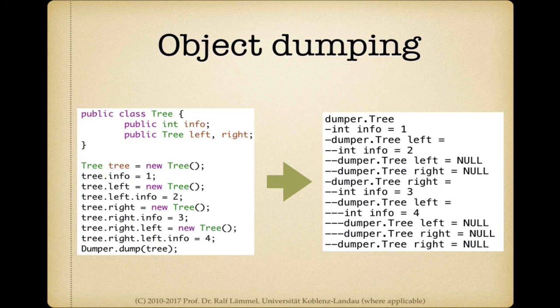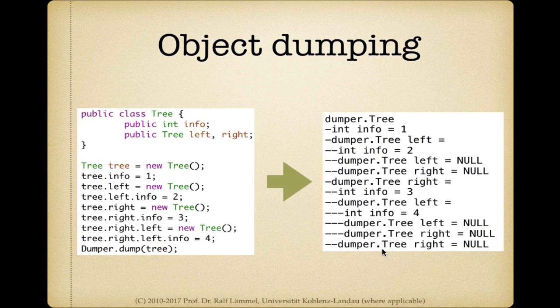Our first example shall be object dumping. We imagine that given any sort of object graph, we would like to print out the object graph in a nice way, so that we use indentation to convey the structure. In this example, we assume that we have a simple class tree for binary trees. If we construct a binary tree with this sequence and then say dumper dump tree, we would like to see this sort of printout.